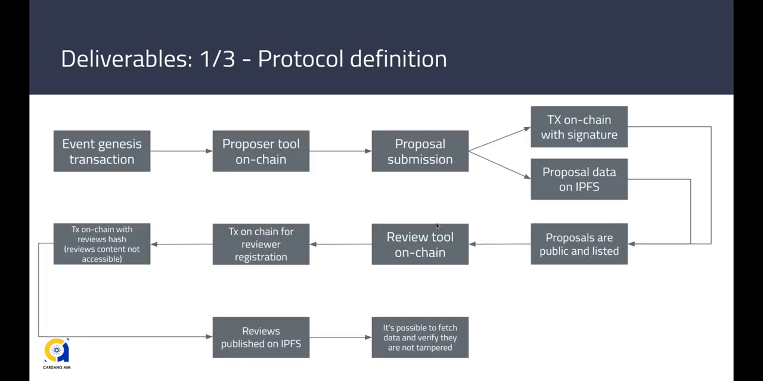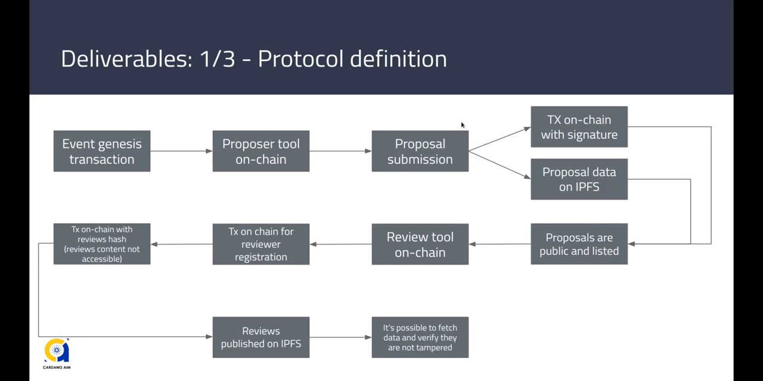Let's describe how the protocol works. The Event Genesis transaction is created by the event operator. It is submitted to the blockchain as a transaction with a specific key that contains metadata with all the information about the event: dates for submission, dates for reviews, challenges, submission form and format, assessment forms and format, and so on. The Proposer Tool on Chain fetches active events with related info from the blockchain. Users can submit a proposal using the form specified in the Genesis transaction.